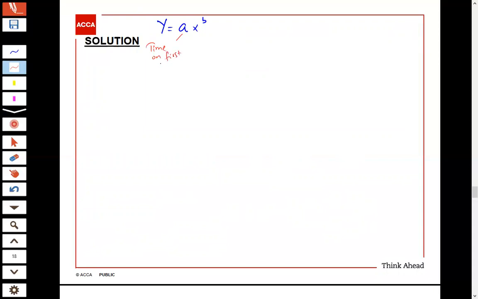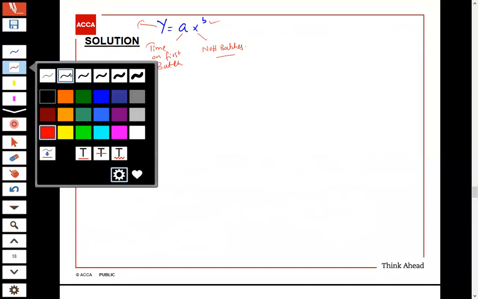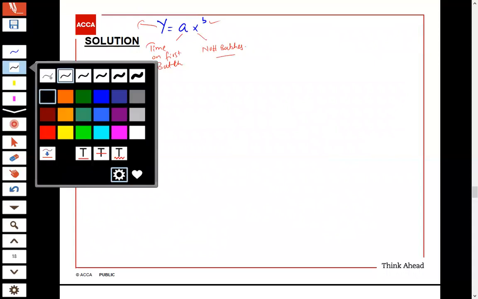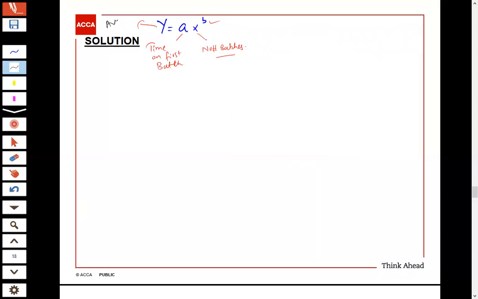It will not be the time on first unit. It is the time on first batch. X is my number of batches, and obviously the value of b is given, and y is the average time per batch. What is y? This is the average time per batch.